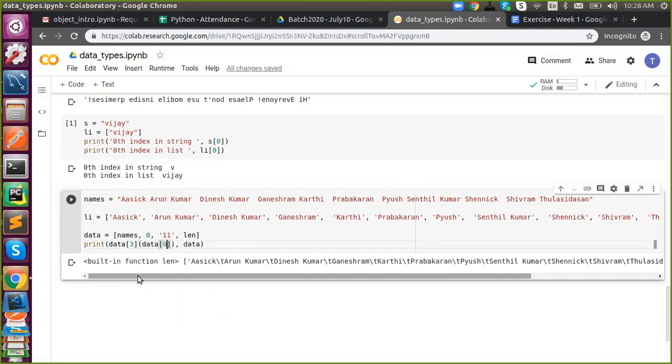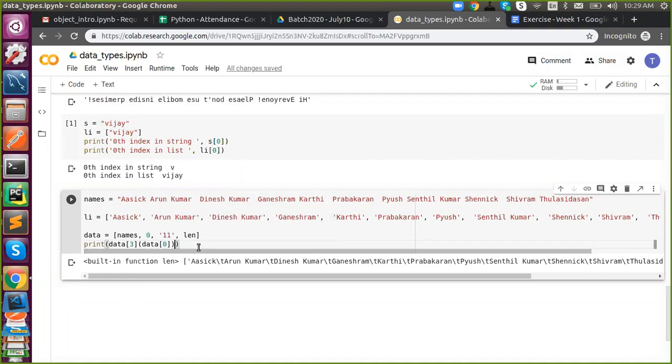This will be tricky, but try to find what it is. What will be the output? Just try to find it. This looks tricky. 108. The answer will be 108.